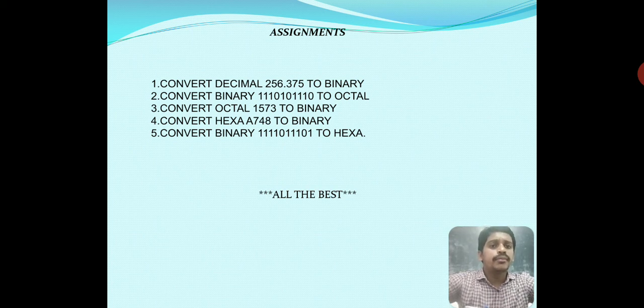We know the binary value of A and of 7, 4 and 8. And finally we convert binary to hexadecimal: to get the required hexadecimal number, divide your binary number into 4 digits, and hence we get the hexadecimal number. These are the assignments for students to convert the number systems from one to another. Thank you.